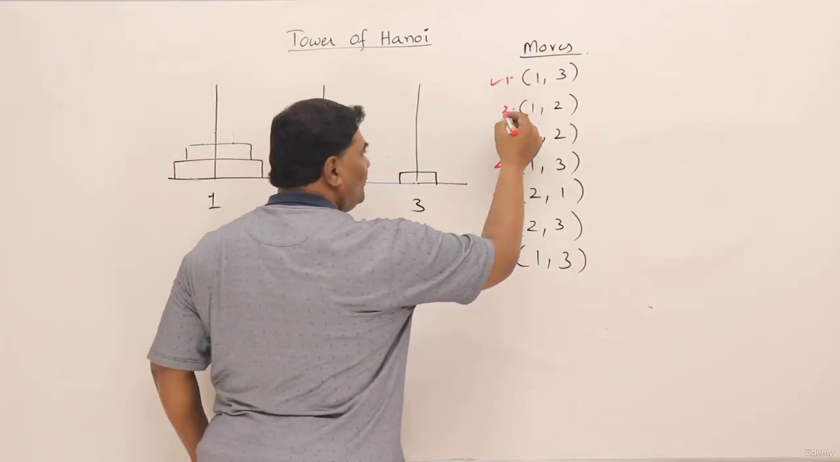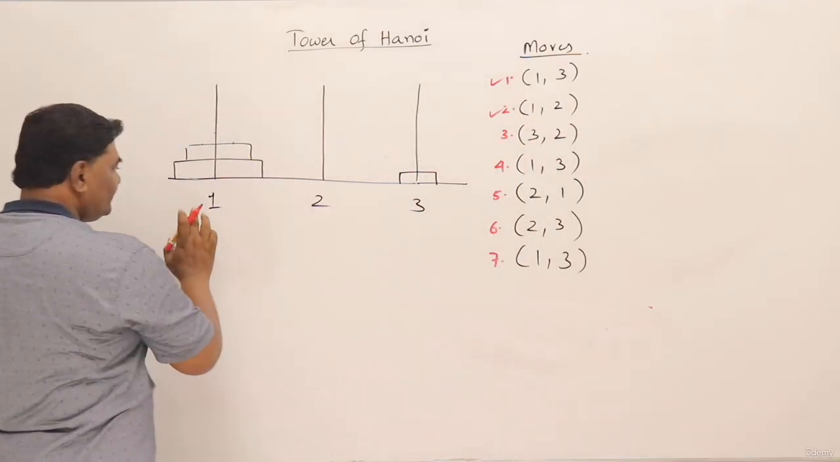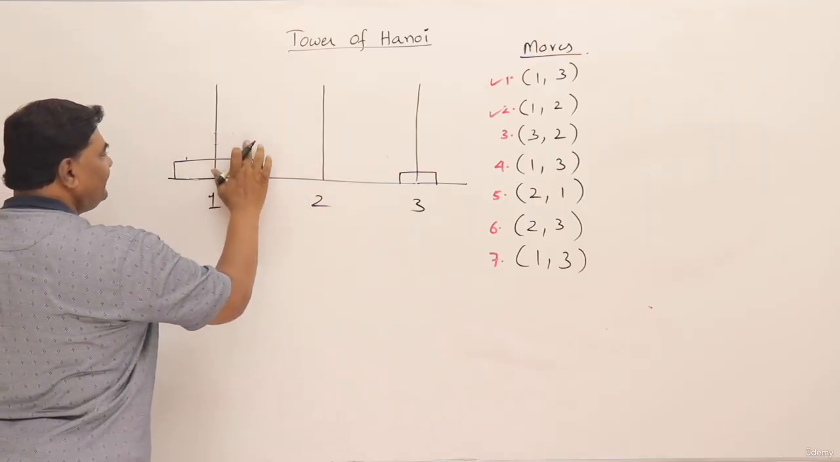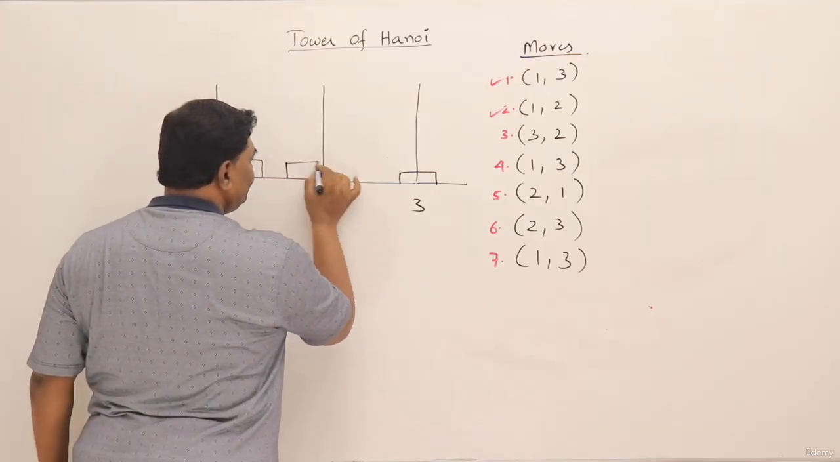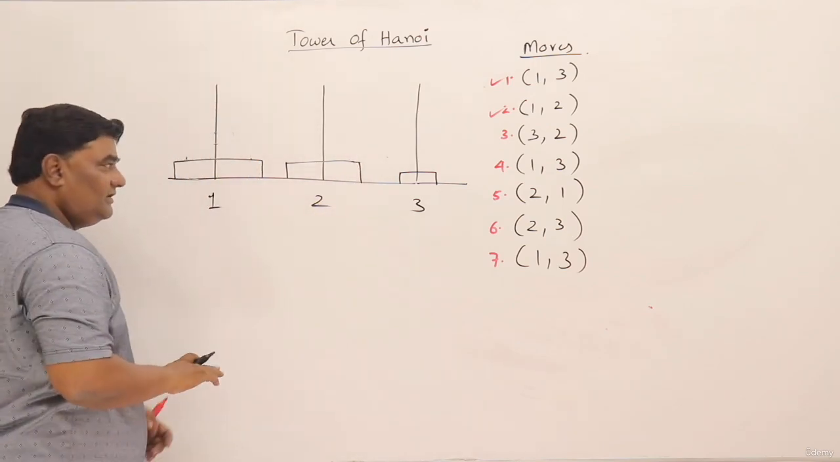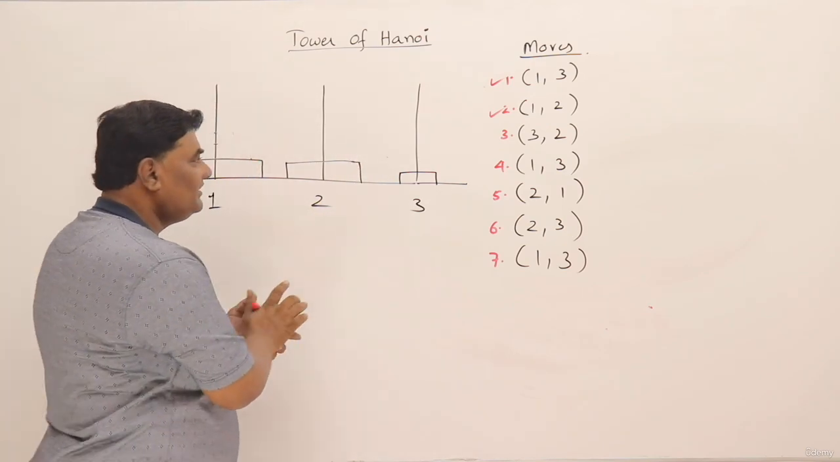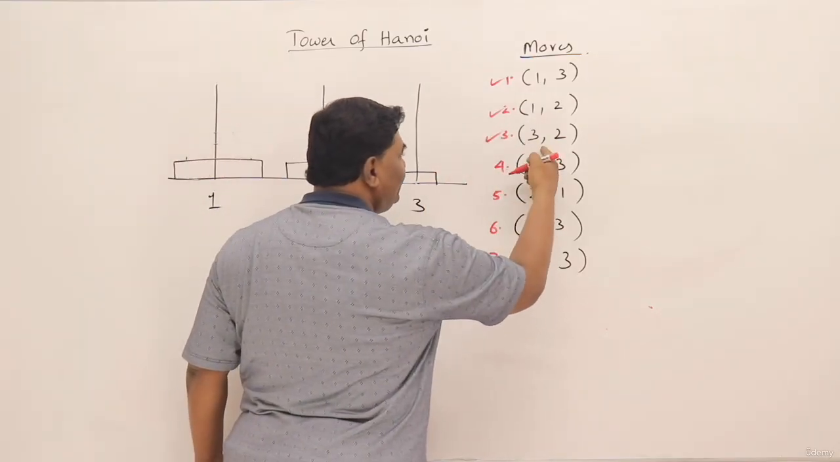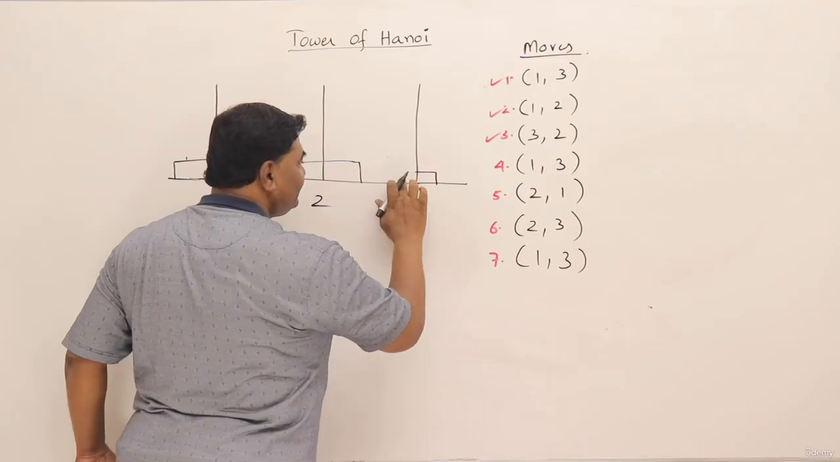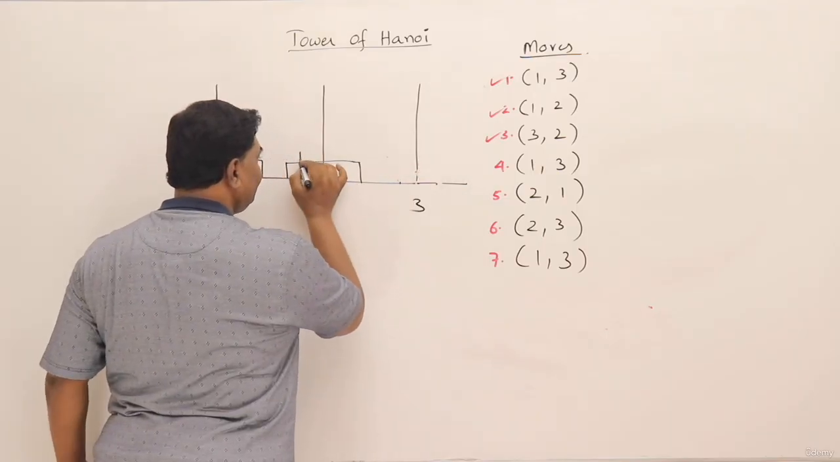Second step, move a disk from tower 1 to 2. So from tower 1 to 2, which is the disk? Now the second smaller disk we have. So move that one to tower B. Over. That is from 1 to 2. The next step is 3 to 2. So third tower to second tower. Okay, move this disk from third tower to second tower.